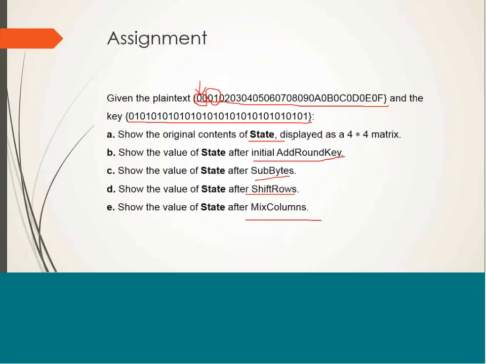Because earlier when I gave this problem to participants, one of the participants just arranged this plain text into the state matrix in row-wise format, which is wrong. We have to arrange this plain text into the state matrix in column-wise format. And then you have to perform the other operations on this state matrix. Again, the key is to be written in column-wise format.